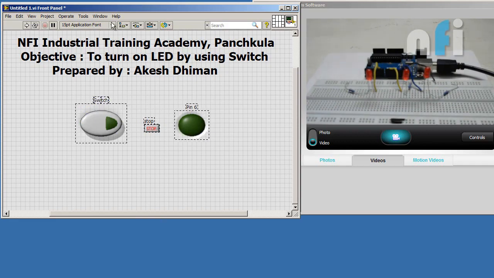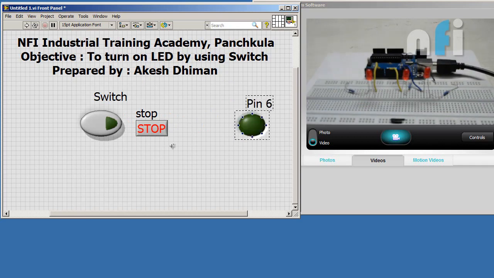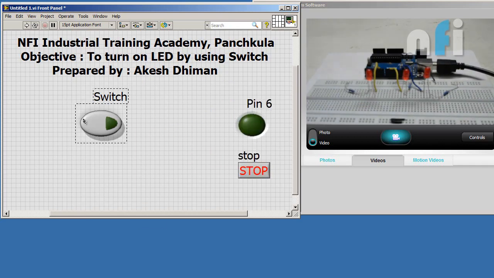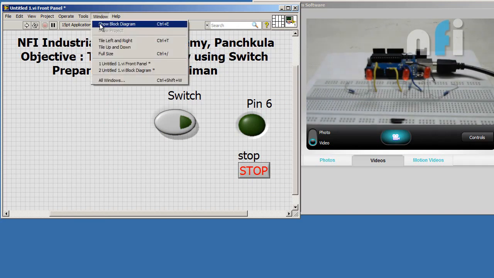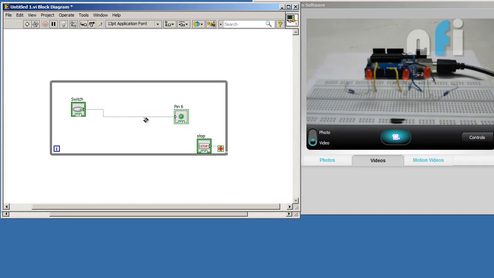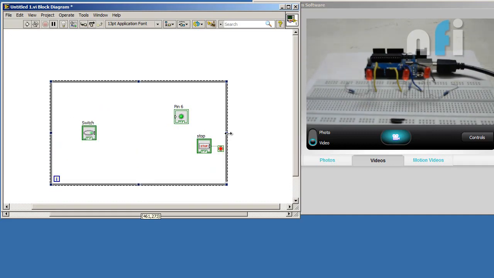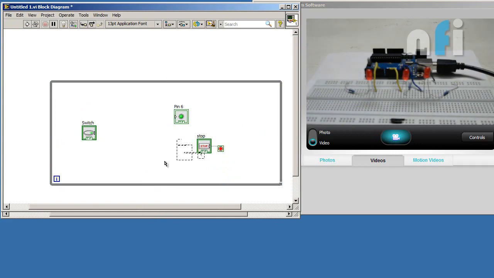Let us increase its size to 36. This is my stop condition. Here's my switch. Now go back to your block diagram. First of all, delete your connections and increase the size of your while loop.